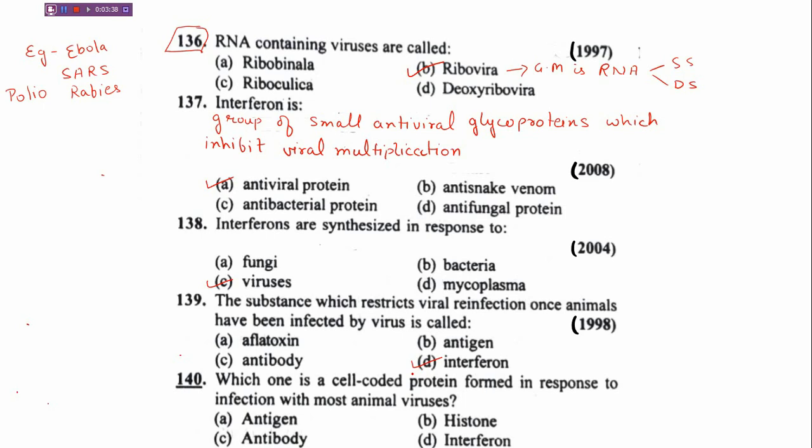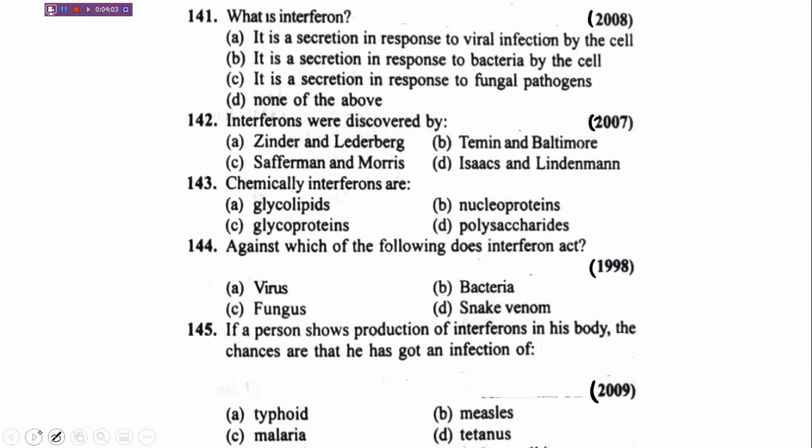Next question. Which one is a cell-coded protein formed in response to infection with most animal viruses? Options are A, antigen; B, histone; C, antibody; D, interferon. So again the correct answer is interferon. Moving ahead, next question.